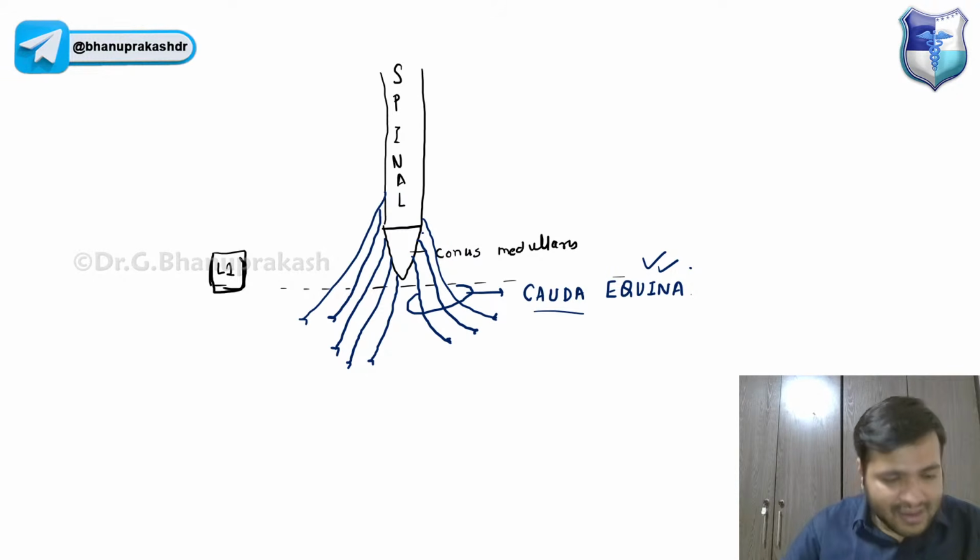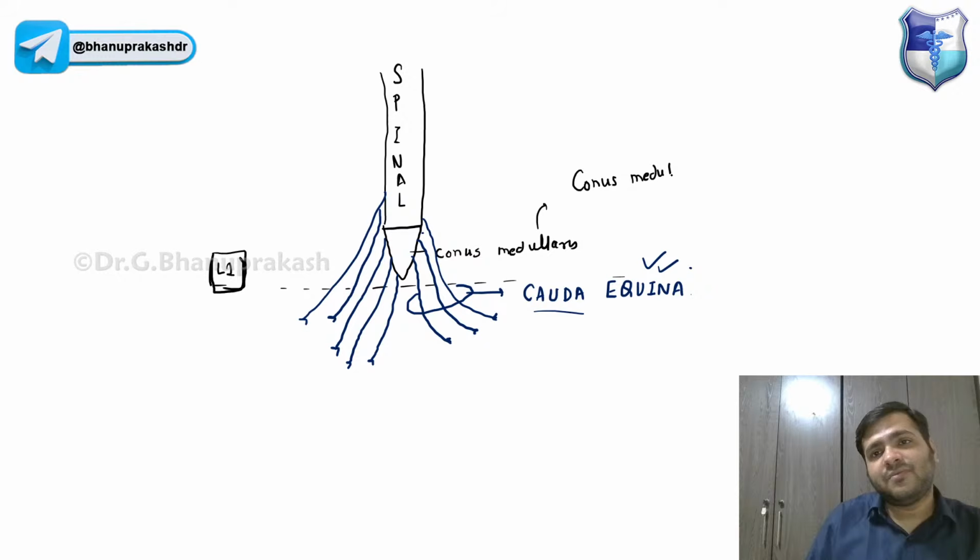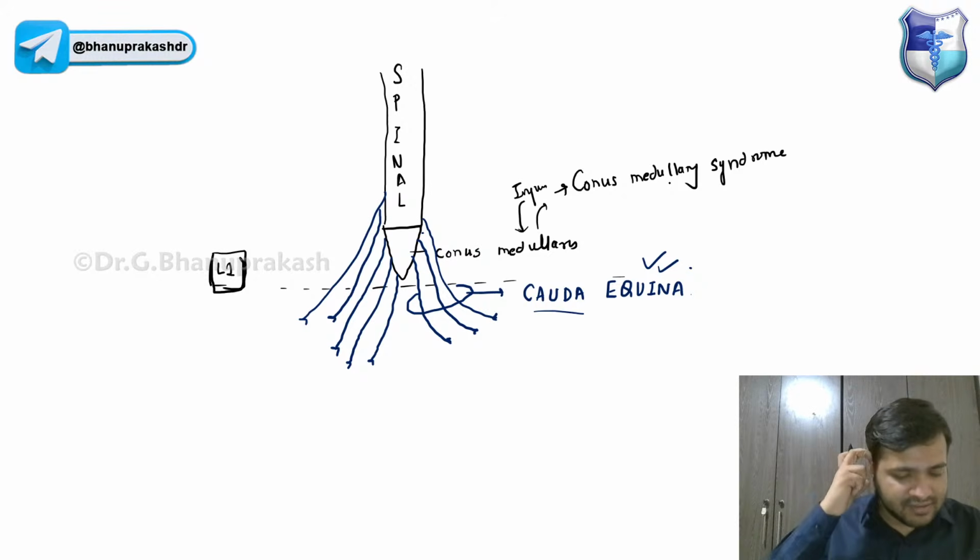Now there is something you will be discussing in medicine or in clinical anatomy, called conus medullary syndrome. It means there is an injury to this part. If there is injury to this particular conus medullaris, it will lead to conus medullary syndrome, and it will affect which part, guys? Yes, it will affect both CNS and PNS.